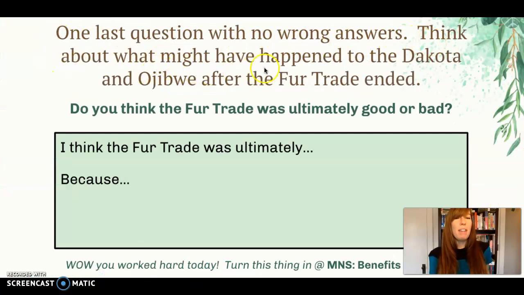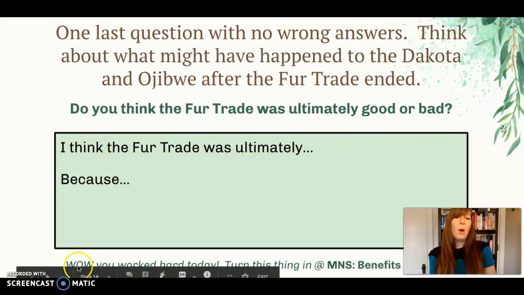One last question with no wrong answers. Think about what might have happened to the Dakota and Ojibwe after the fur trade ended. Do you think the fur trade was ultimately good or bad? I think the fur trade was ultimately because. Pause and answer.